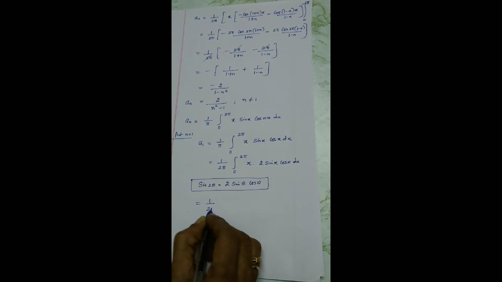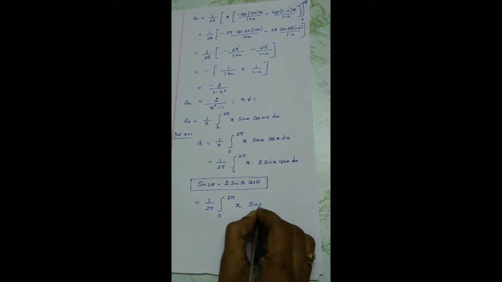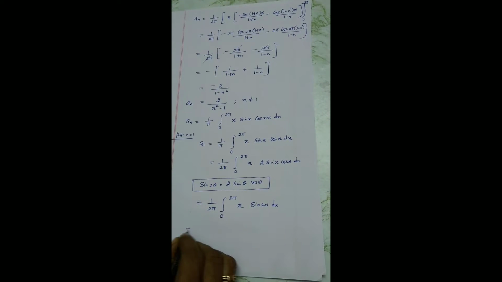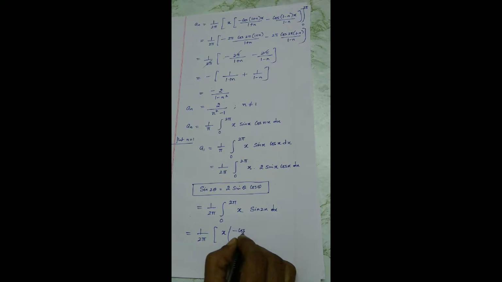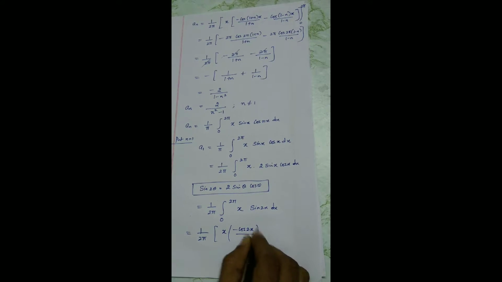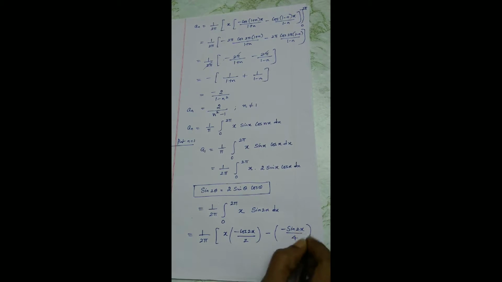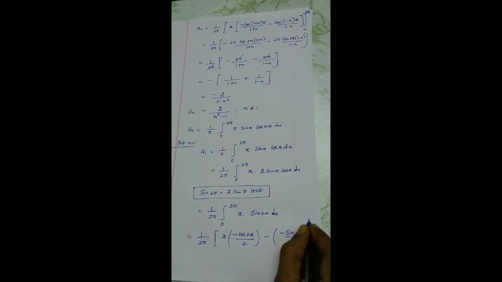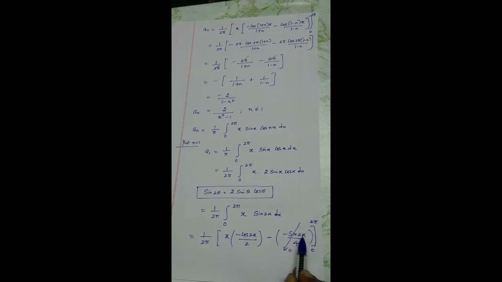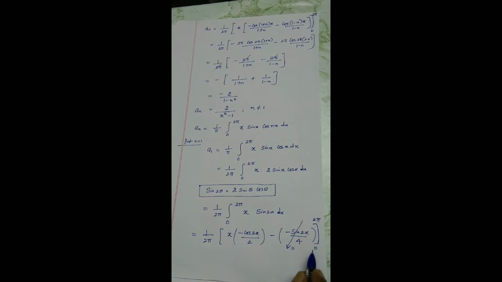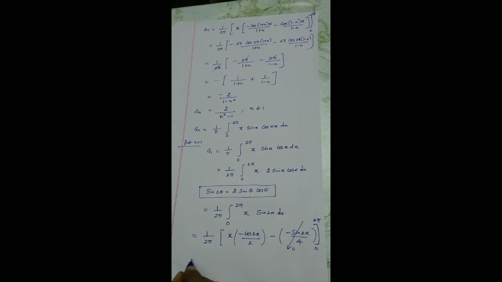Now 1 by 2 pi, I can rewrite as integral 0 to 2 pi, x sine 2x dx. Now apply Bernoulli's formula for this case: 1 by 2 pi, x times the integral of sine, minus cos 2x by 2, minus sine 2x divided by 4. Substitute the limits 0 to 2 pi. We know very well this term is completely 0. Why? Because sine of integer multiples of pi is 0. And the lower limit in this case is 0, so my focus is only on the upper limit of the first function.